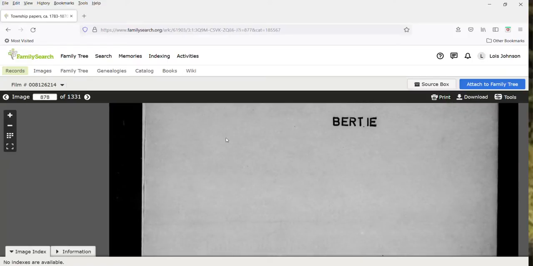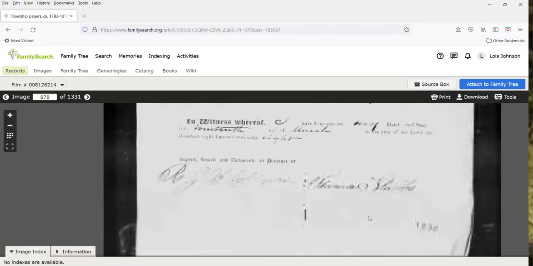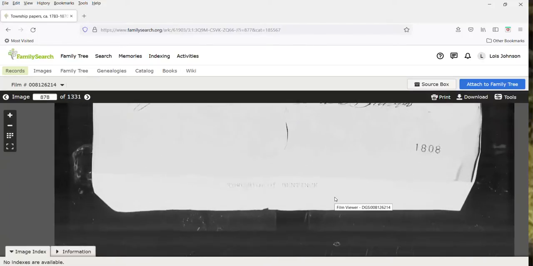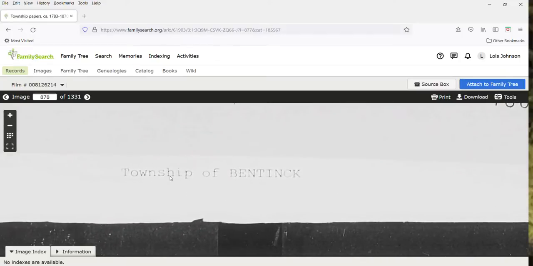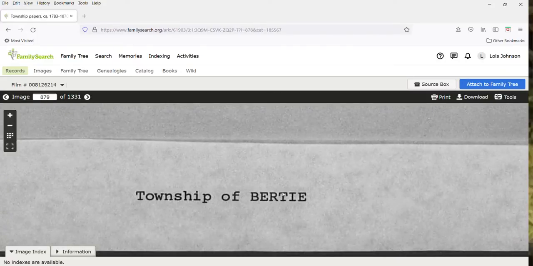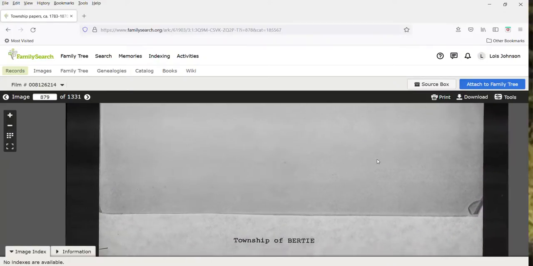So let's just go to the page before and just make sure that we are on the right microfilm. And this is the one that's difficult to read. It's very faint, but it's Township of Bentinck. Okay, so I do want to start at page 879. This one says Township of Birdie. So I'm in the right microfilm here.